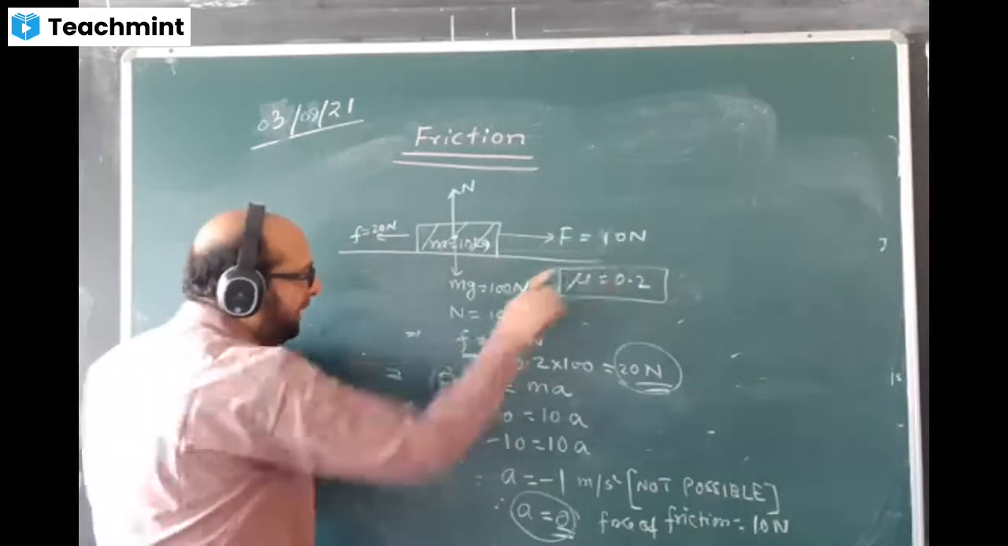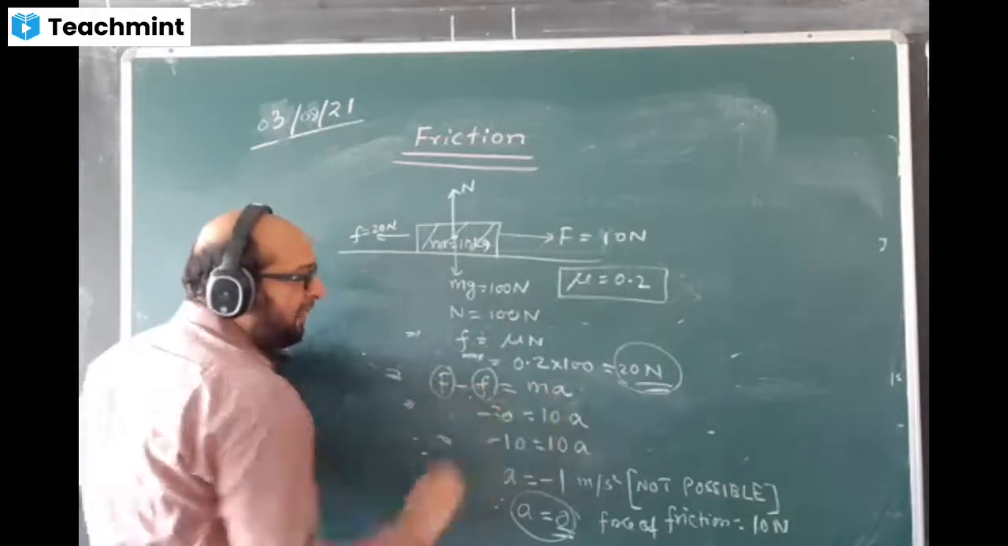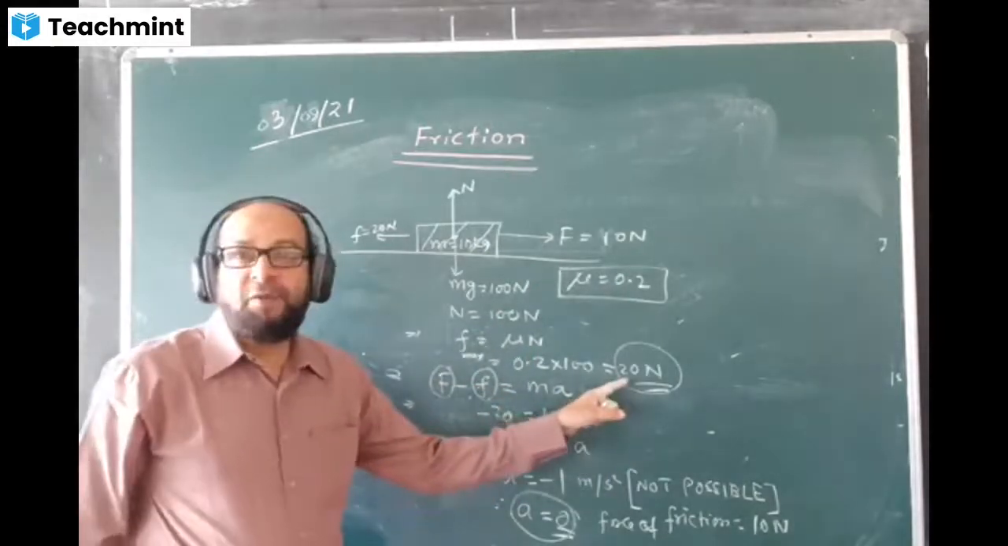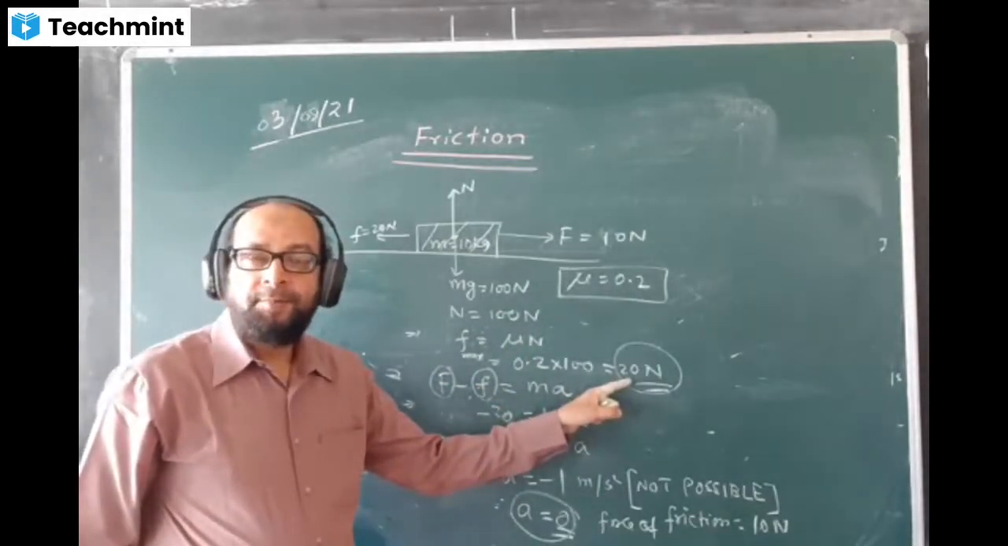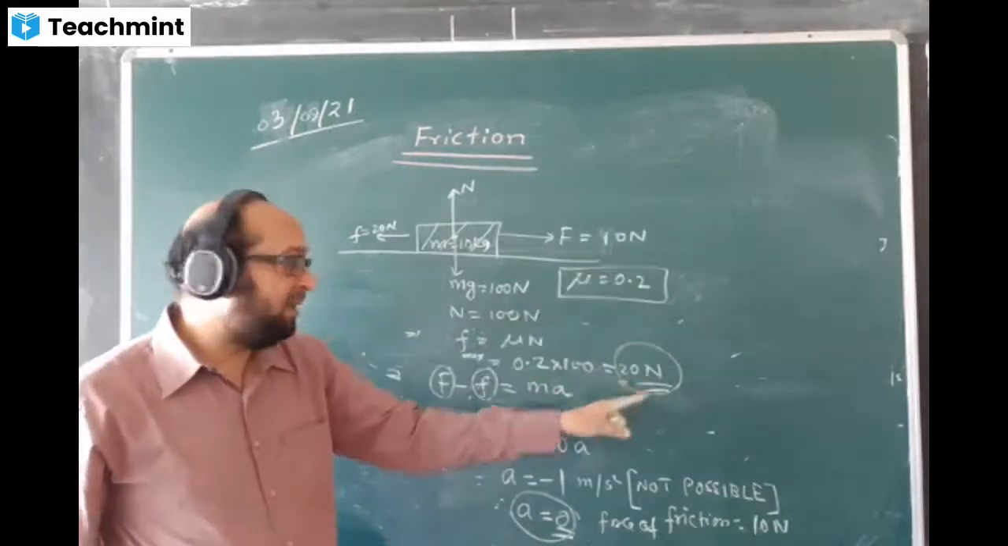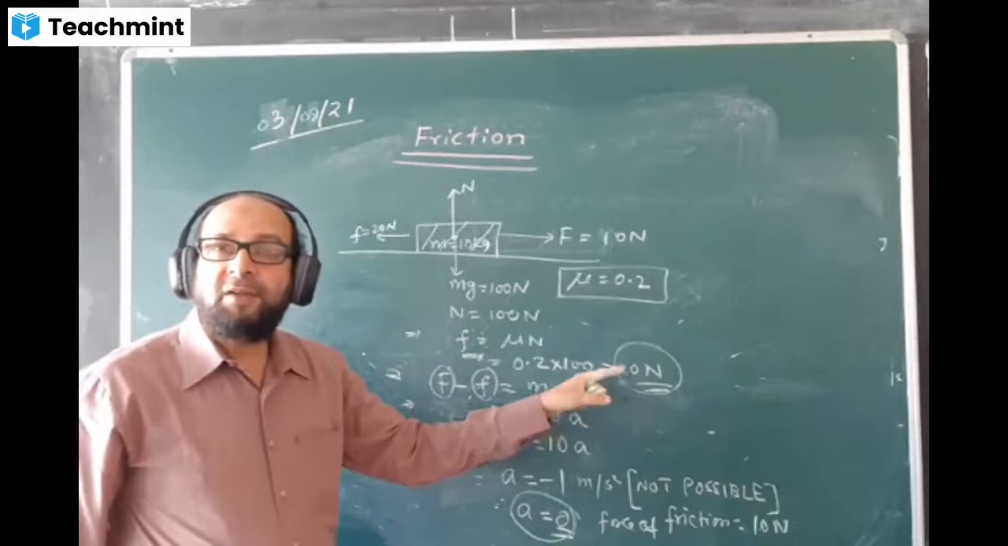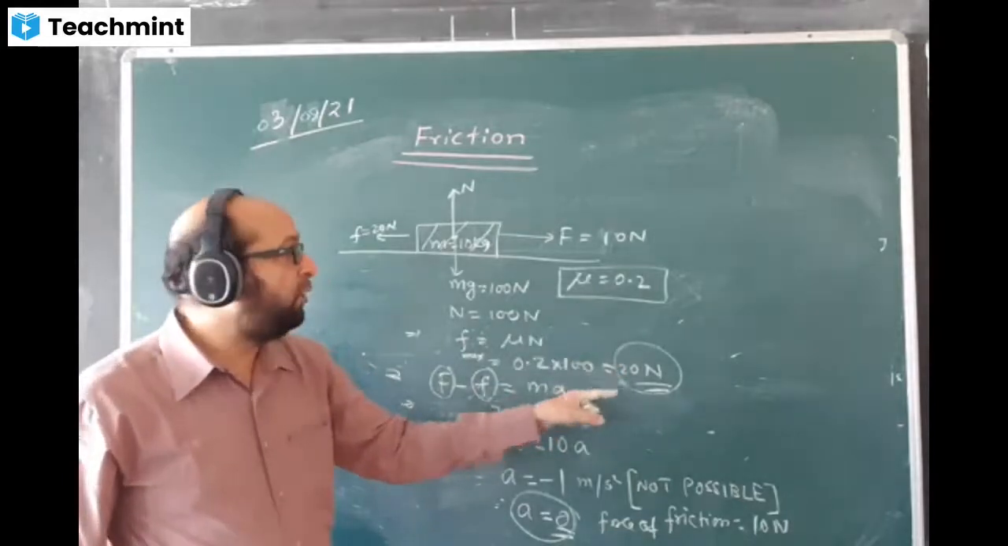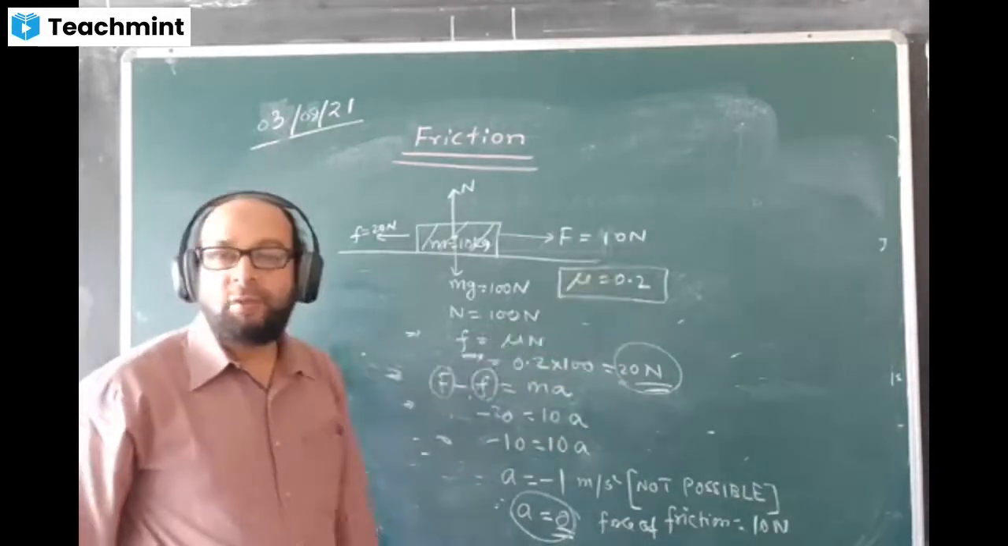If capital F is 10, the friction value will also become 10. This is the maximum measurement of friction, 20 Newton. But we can always choose a value lesser than that. When the applied force is less than this value, then the friction offered by the surface will be equal to the applied force, whatever force we are giving.